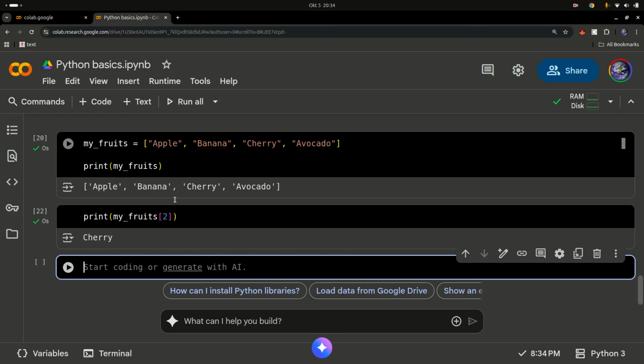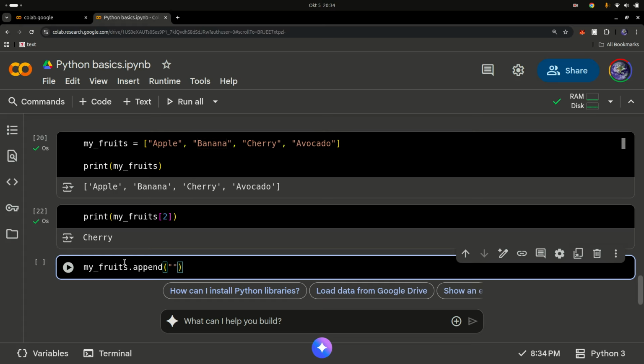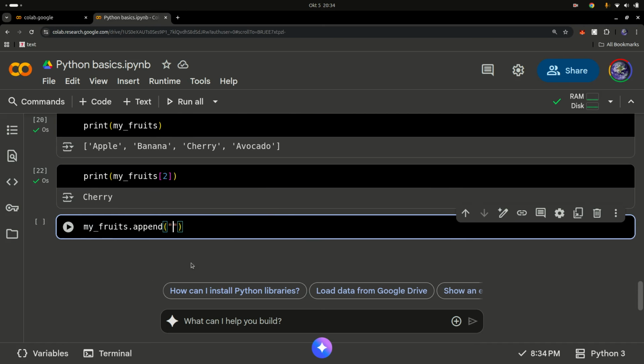Okay, so now how do I add more stuff into my collection? I can say my_fruit.append, and you can append something. So append basically means add something else to it. So what the hell is dot append? Now this is a bit more advanced, and I won't explain this in this video. You can follow the deeper course to understand what all this is called. This is actually a method, but I don't want to confuse you guys. So let's just imagine that we don't know what it is for now, but what we simply know is that it adds something to our existing collection.